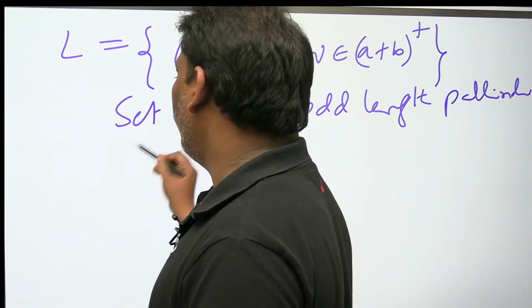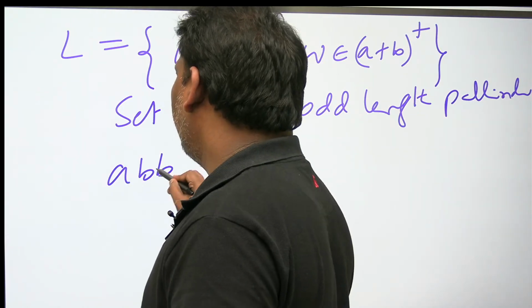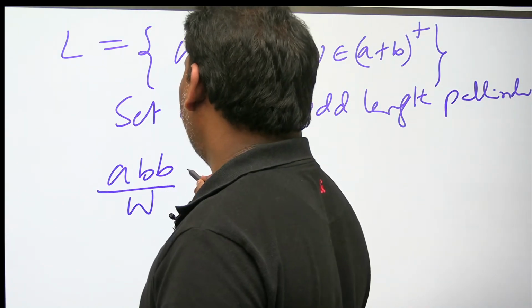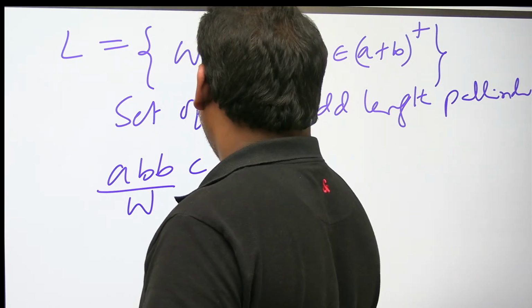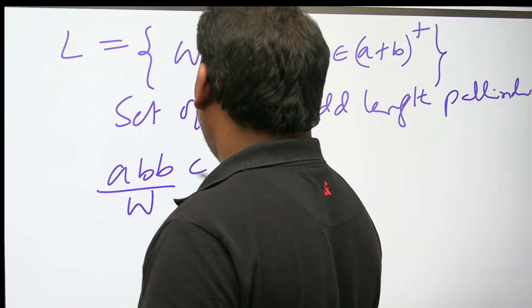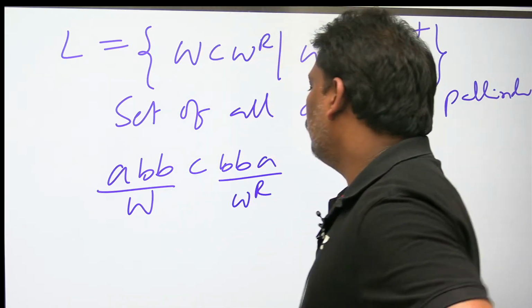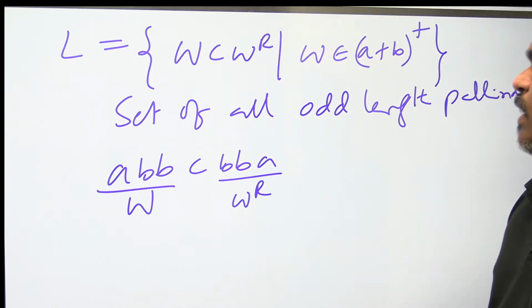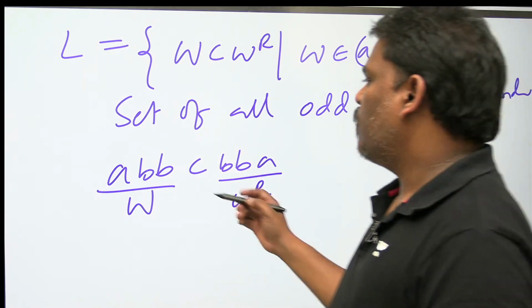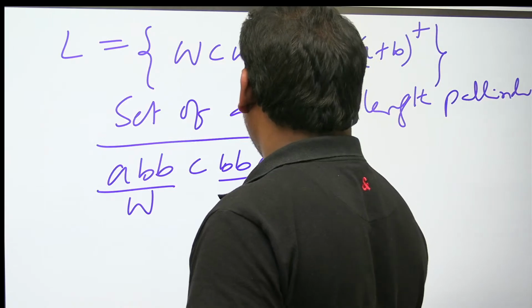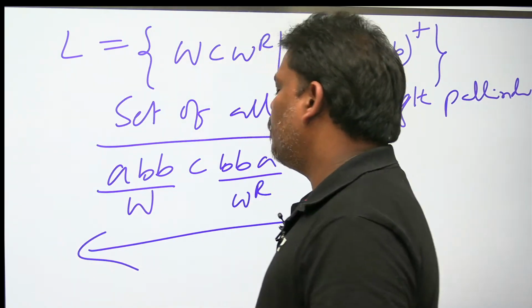I think it is very simple. If you take W as ABB, C, then W power R is BBA. If you see from this side also it looks the same, so it is a palindrome.